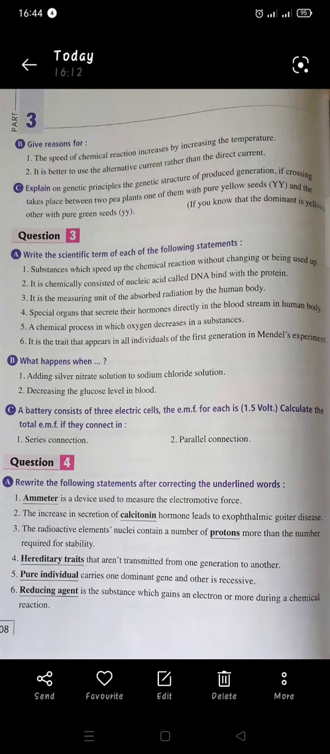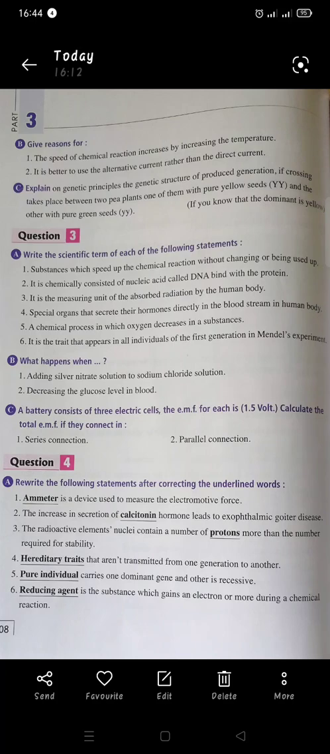For point B, if we connect them with parallel connection, the EMF of the cells will equal the EMF of only one cell. So it will be 1.5 volt. Let's move to question number 4.